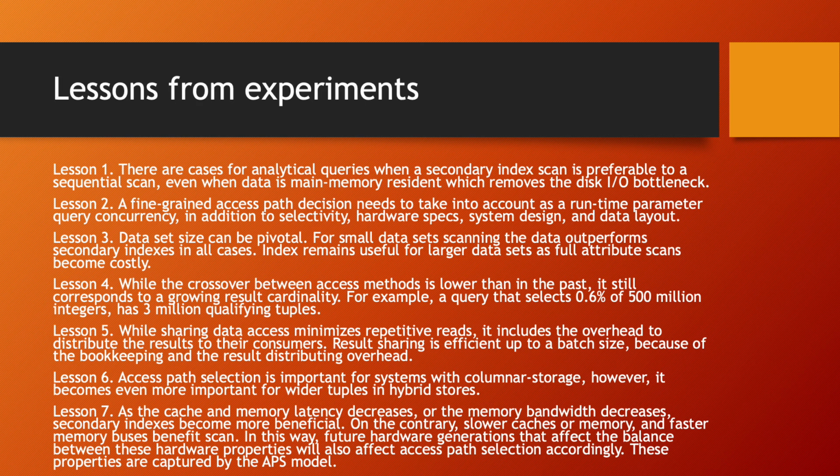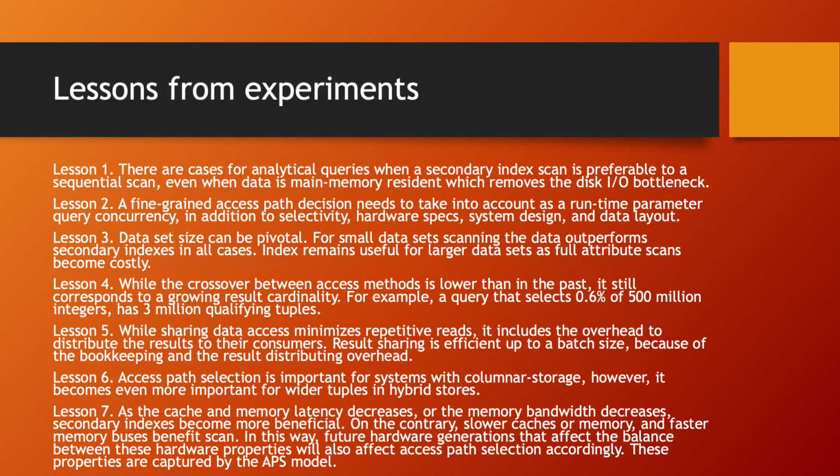Lesson number 5. While sharing data access minimizes repetitive reads, it incurs the overhead to distribute the results to their consumers. Result sharing is efficient up to a batch size because of the bookkeeping and the result distributing overhead. Lesson number 6. Access path selection is important for systems with columnar storage. However, it becomes even more important for wider tuples in hybrid stores.